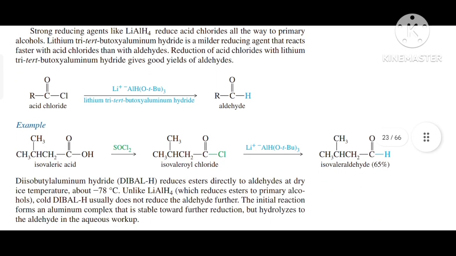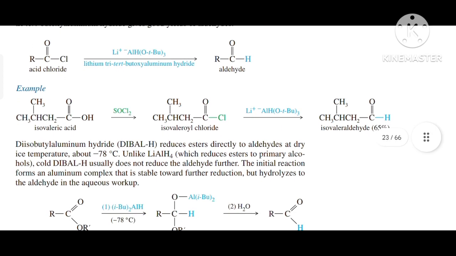So there is an example, that is isovaleric acid. It is a carboxylic acid. When it is treated with SOCl2, that is thionyl chloride, it gives isovaleroyl chloride. And on treatment of this acid chloride compound with lithium tri-tert-butoxyaluminium hydride, it gives isovaleraldehyde, with 65% yield.